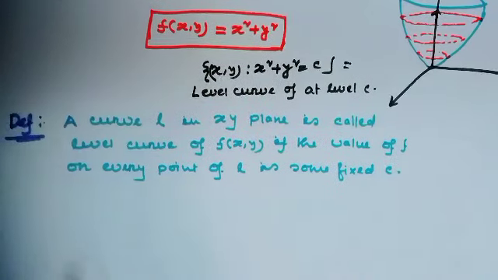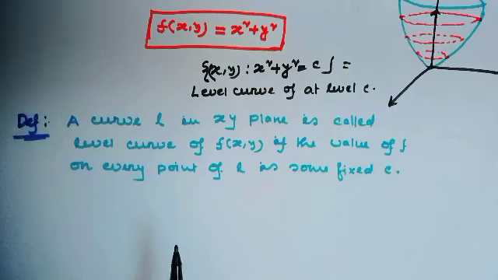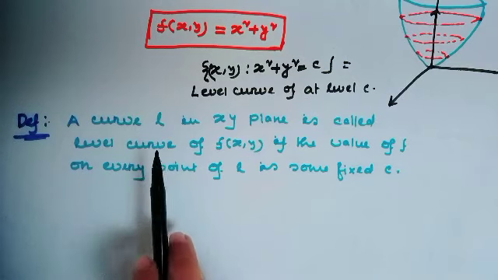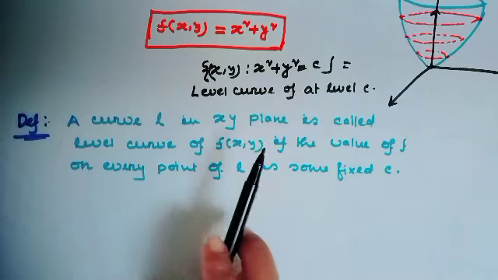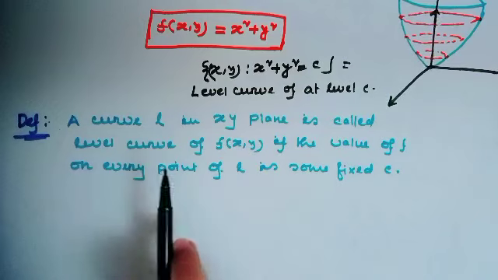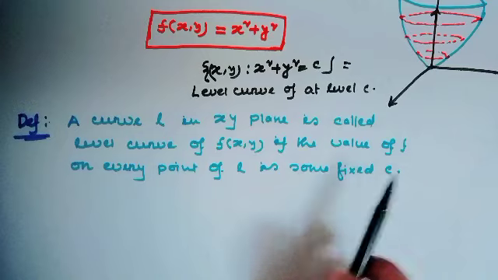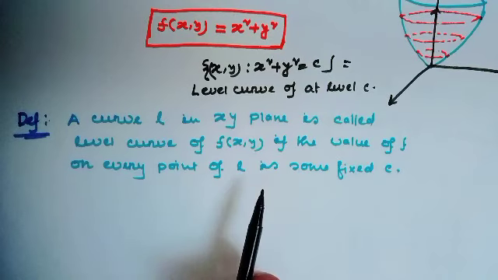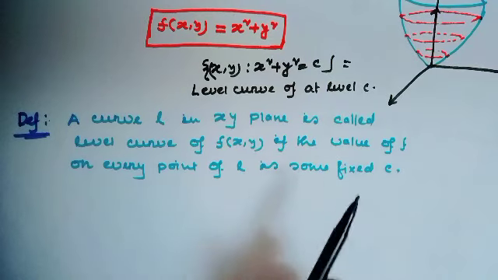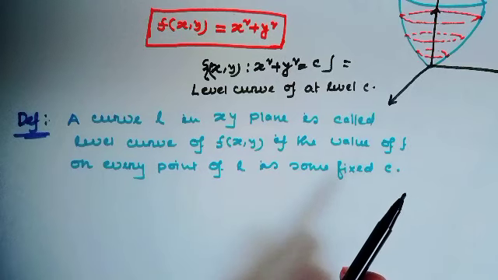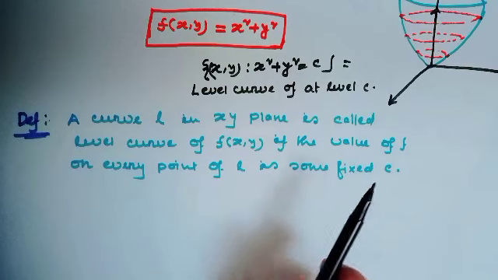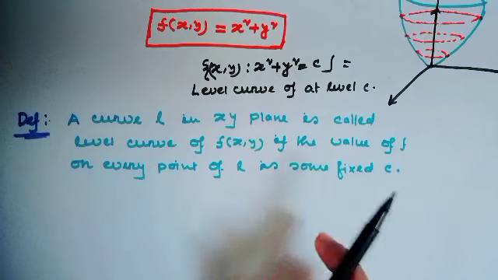Let's see the definition. A curve L in the xy plane is called a level curve of f(x,y) if the value of f on every point of L is some fixed c. Okay? This is called the level curve.